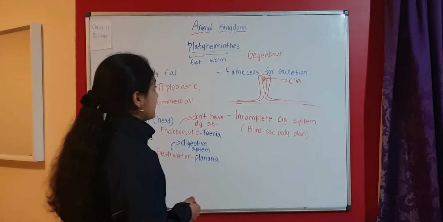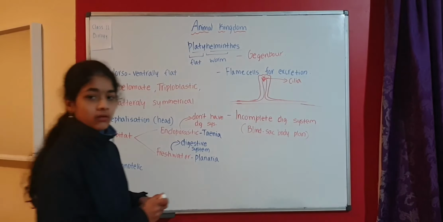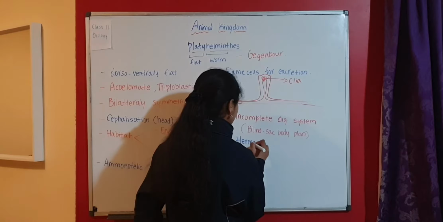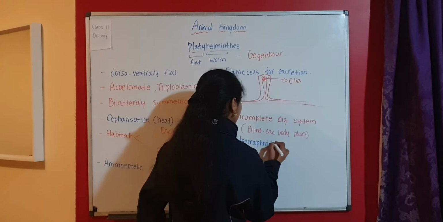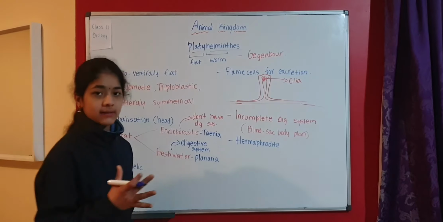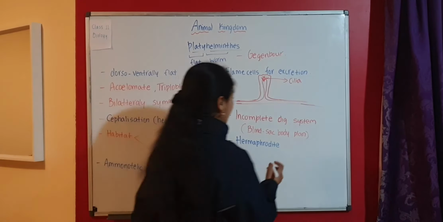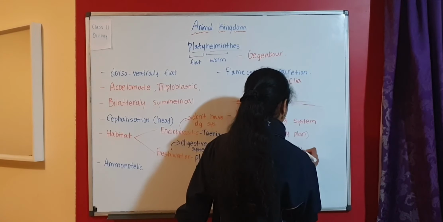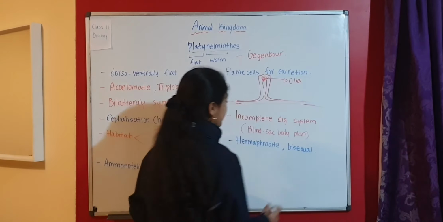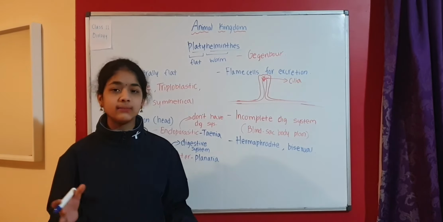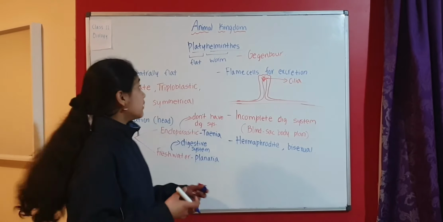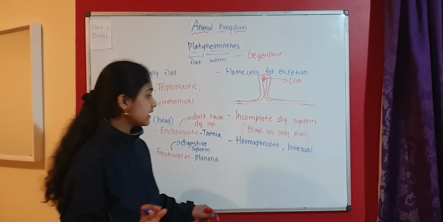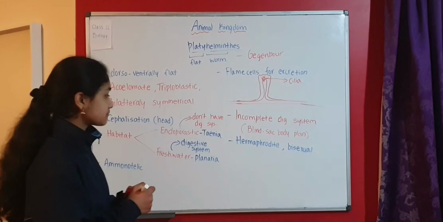So this is about the body plan and the digestion and excretion as well. Also, Platyhelminthes are hermaphrodite. That means male and female sex organs are present in the same organism, and they are bisexual. It means the sexes are not separate, the genders are not separate. There is no male and female like that. They are just bisexual and hermaphrodite.